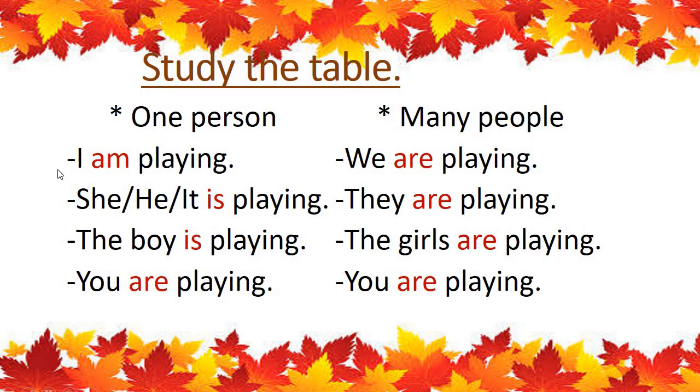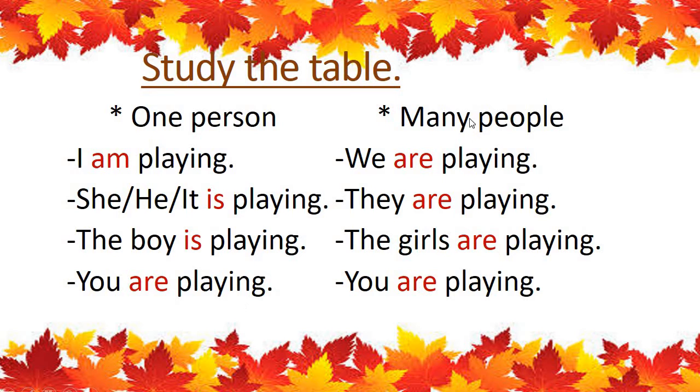One person: I am playing. She, he, it is playing. This is for one person. Remember. The boy is playing. You are playing.